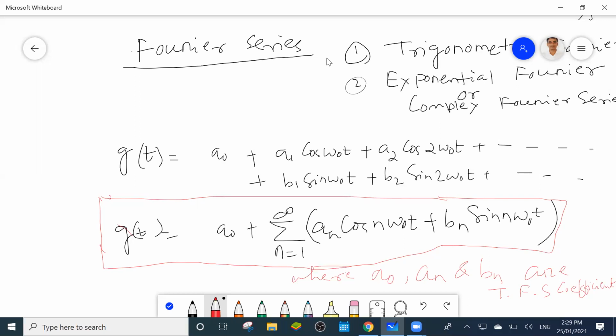Okay, last one I am writing, that is TFS, trigonometric Fourier series.